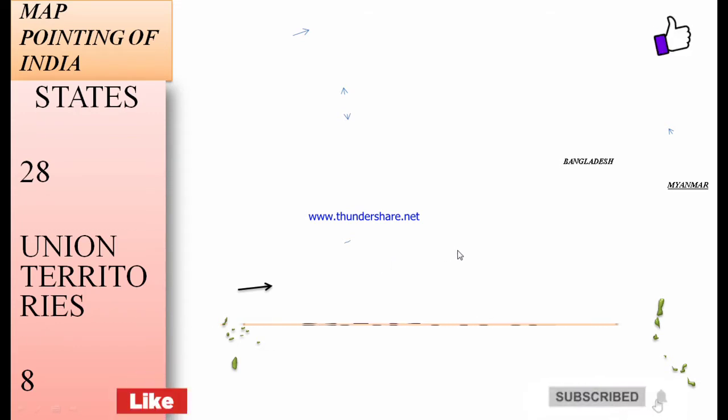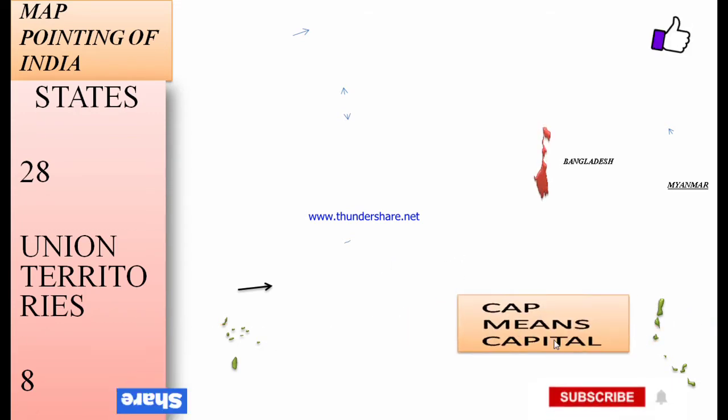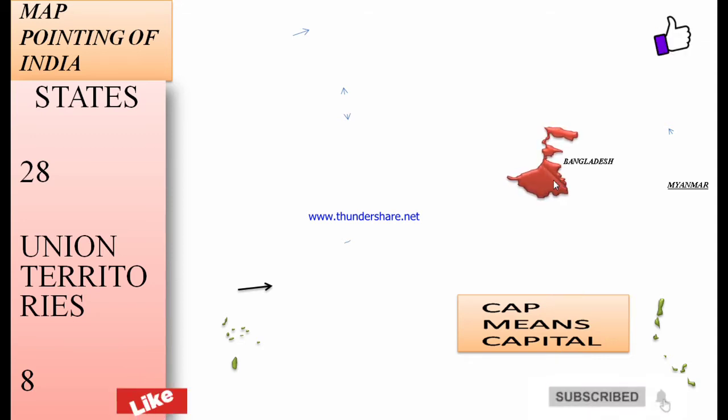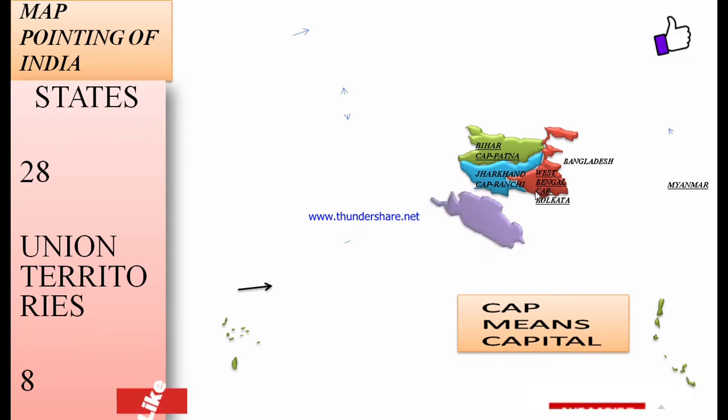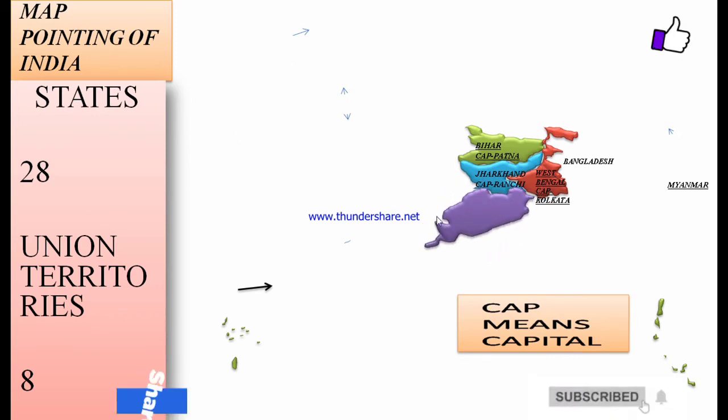So let's start now. Map pointing of India. India has 28 states. India has 8 union territories. Let's start off map pointing of our India. I live in the state West Bengal of India, capital Kolkata. Cap means capital in shortened form. The next is Bihar, capital Patna. The next is Jharkhand, capital Ranchi. The next is Odisha, capital Bhubaneswar.